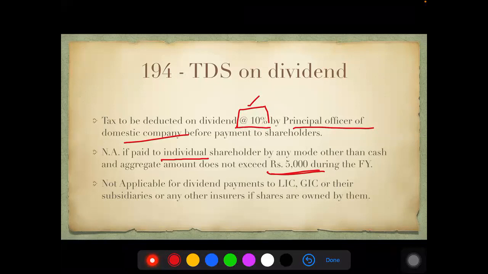Dividend need not be deducted if it is given to LIC or to General Insurance Corporation or their subsidiaries or any other insurers, if they are the shareholders or if they are the beneficial shareholders too. This is as far as dividend is concerned. We understand why dividend is now being subject to TDS because it is fully taxable. Earlier, it was exempt, so there was no question about deducting tax on it. Since dividend is now getting taxed fully, TDS is also reintroduced.